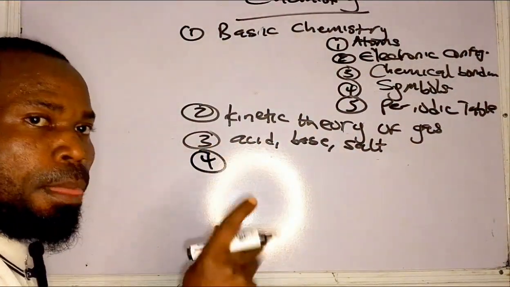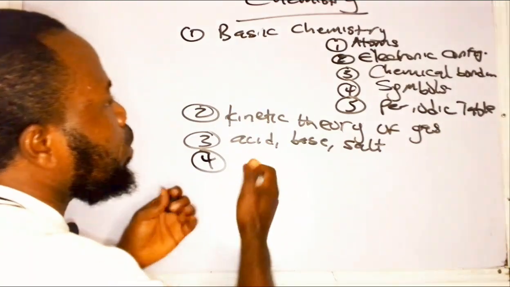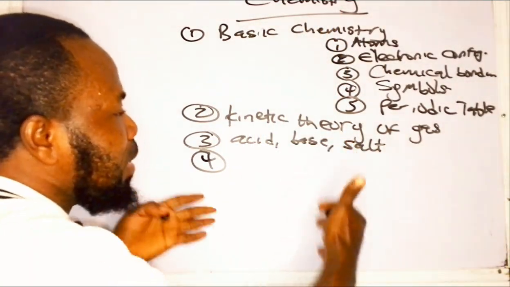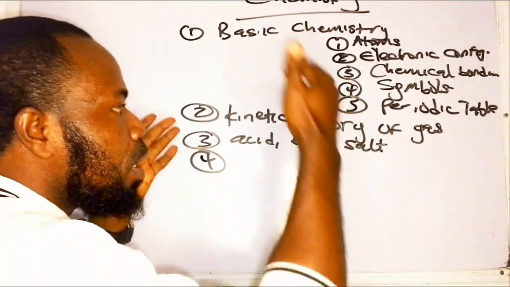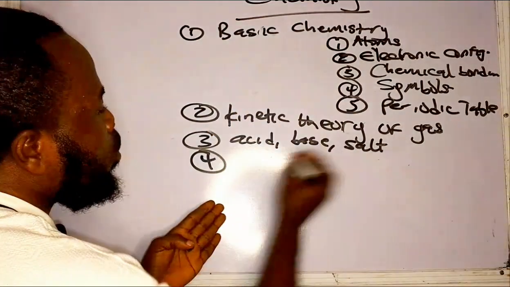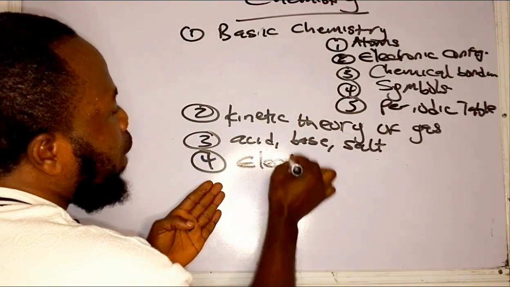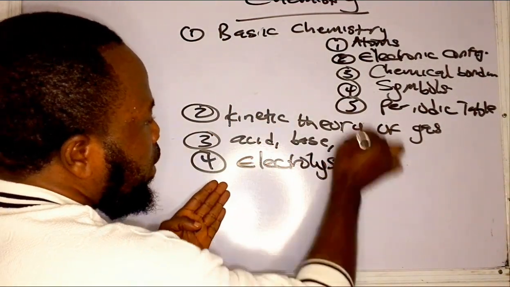Then number 4 topic that you must pay attention to if you want to do very well in O level or in UTME examination in chemistry, you must pay attention also to what? To electrolysis. It's very important.